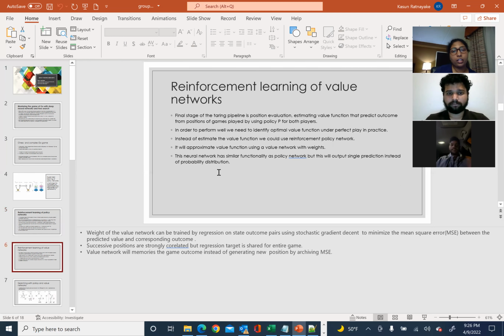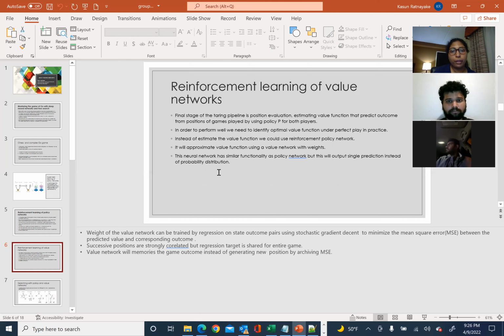If we go to the next step, which is the final step of the training pipeline, that is position evaluation: estimating a value function that predicts the outcome of the position of games played using the policy p for both players.